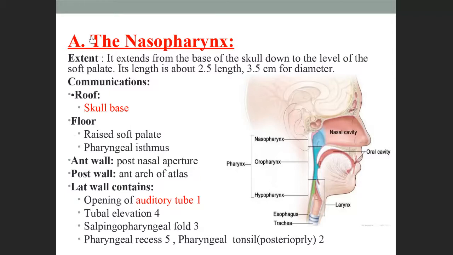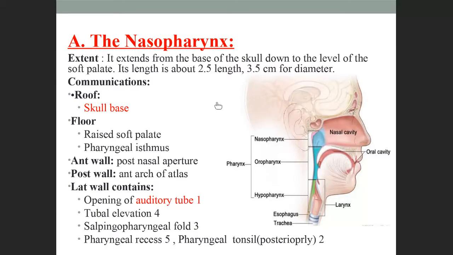Next, in the pharynx, each part has separate limits or boundaries, from where to where it is called nasopharynx, oropharynx and laryngopharynx. So the nasopharynx, as we already told, extends from the base of the skull to the soft palate. See here, this part, from the upper part of the soft palate. That part is called nasopharynx.